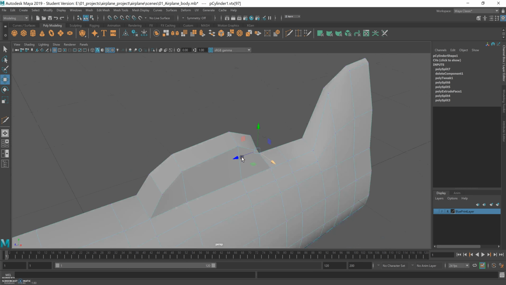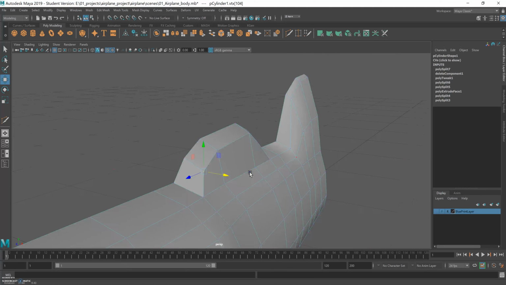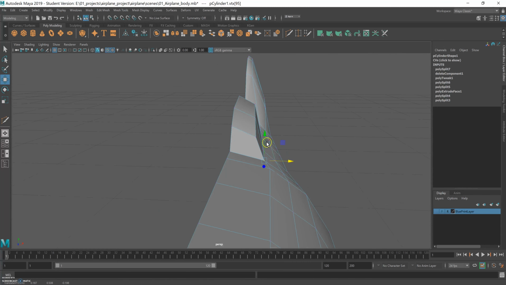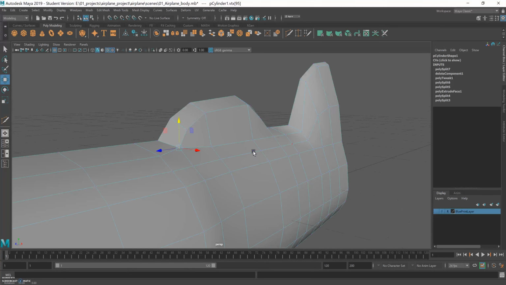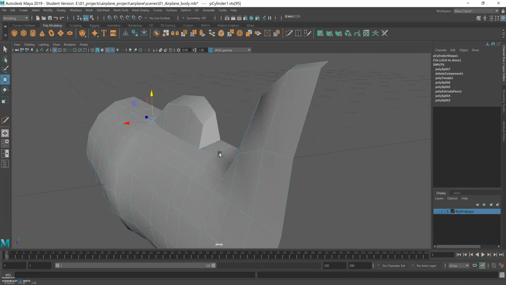And this is personal taste as well, so maybe you like your cockpit a bit bigger or smaller, so it's really up to you.